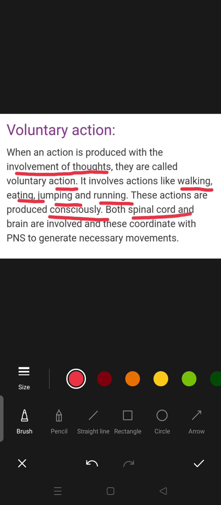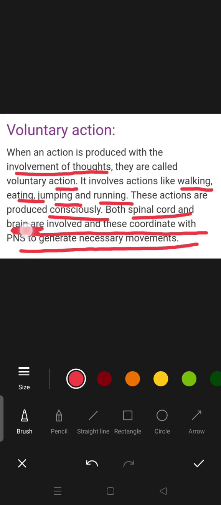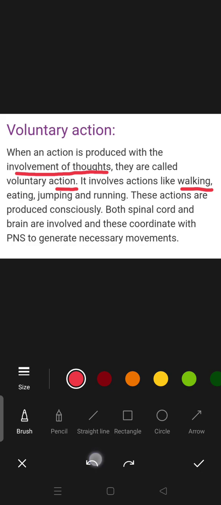Both the spinal cord and brain are involved, and these coordinate with the PNS to generate necessary movements. We just studied that reflex action does not involve the brain. So one difference between reflex and voluntary action is that reflex action does not involve the brain, but voluntary action involves the brain.